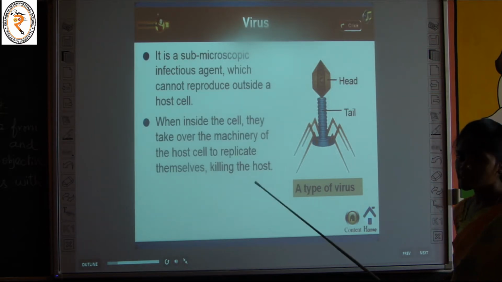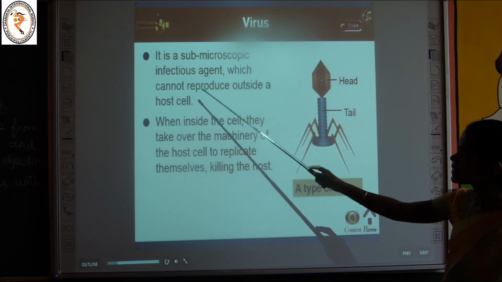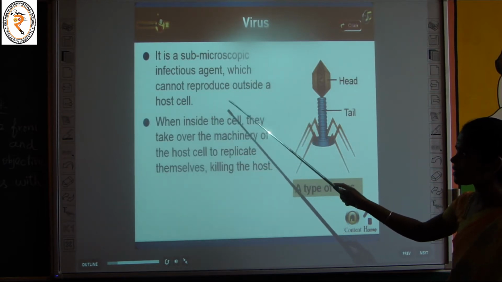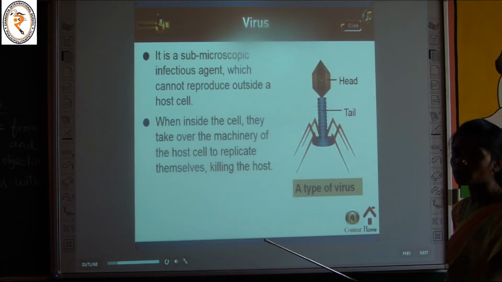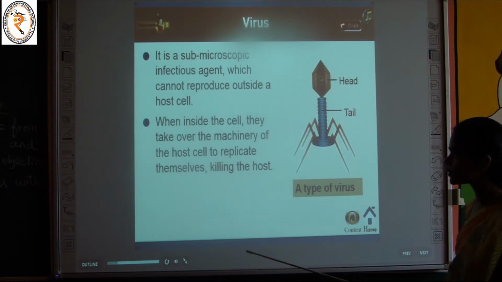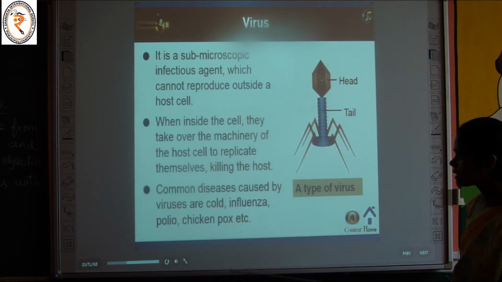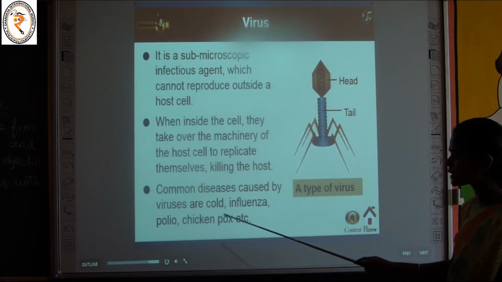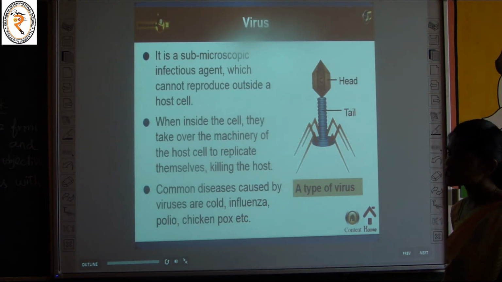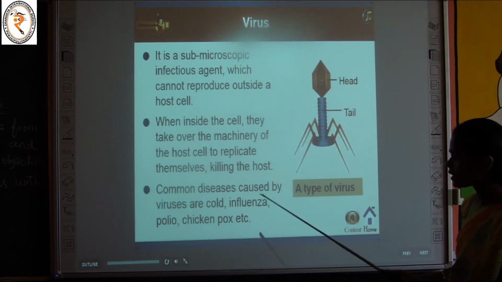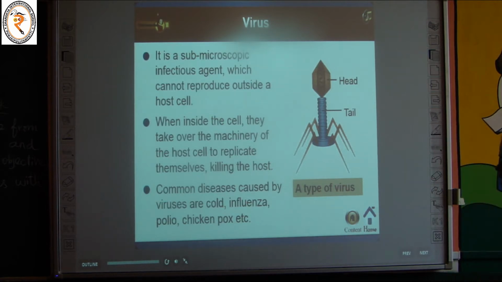Okay, so it is the best example of virus. It is a submicroscopic infectious agent which cannot reproduce outside a host cell. Once it enters into the host cell, it can reproduce, killing the host. Common diseases caused by viruses are cold, influenza, polio and chickenpox. These are the diseases caused by virus. It is also a microorganism.